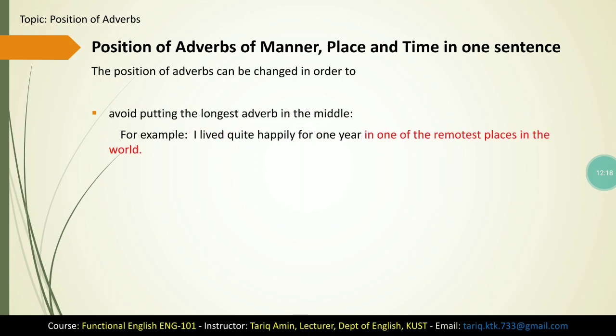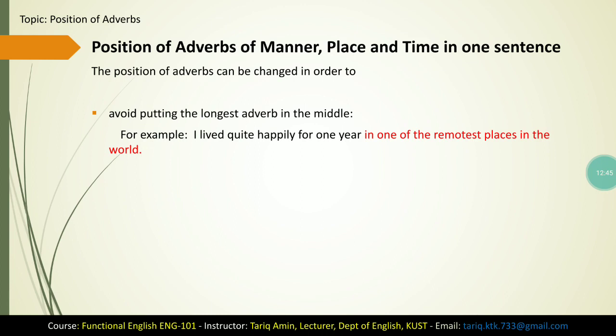Now, avoid putting the longest adverb in the middle of a sentence. When you have an adverb or adverb phrase in a clause or in a sentence, try to use it at the end of the sentence, because when you use it in the middle of the sentence, it creates confusion. For example, I lived quite happily for 1 year in one of the remotest places in the world.